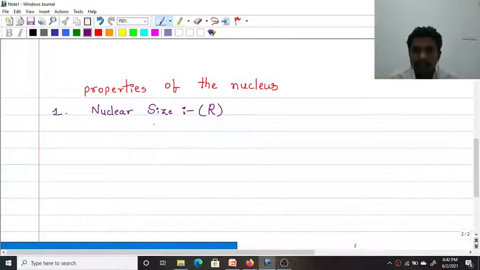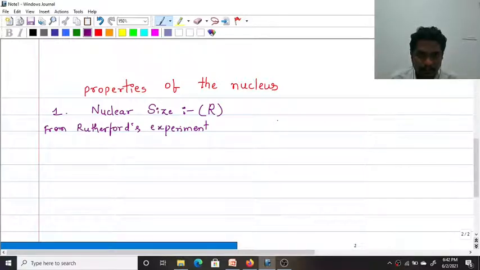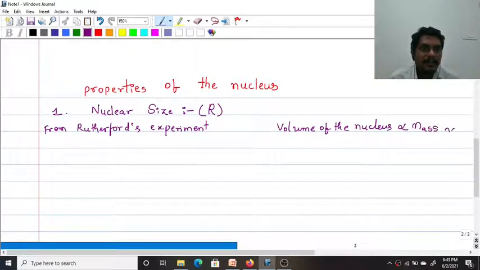From Rutherford's experiment and other experiments like electron scattering and neutron scattering, it is observed that the volume of the nucleus is directly proportional to the mass number of the nucleus.